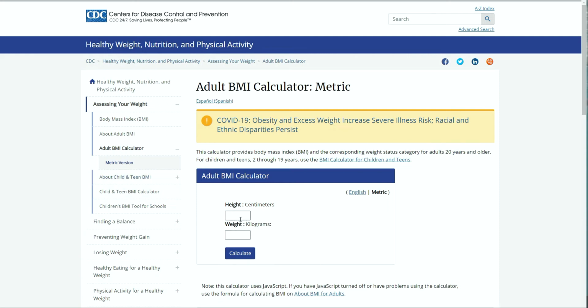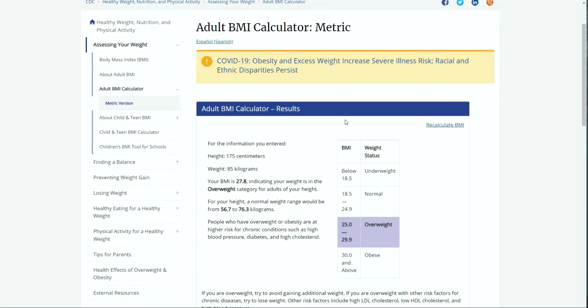See, here in centimeters of the height, we put, for example, someone who is say 175 centimeters. That means 5 foot 8 inch, I think, or 5 foot 9 inch approximately, 5 foot 9 inch height, a man. And we put his weight, for example, 85 kilo. Okay, you'll see where it comes from. Now this man who is 5 foot 9 is a good height actually. In that, this weight of 85 kilo puts him in an overweight category. His BMI comes to 27.8, which is in the range of overweight.